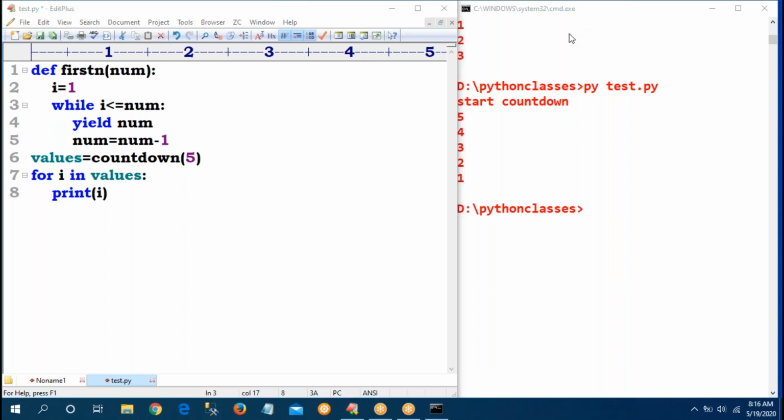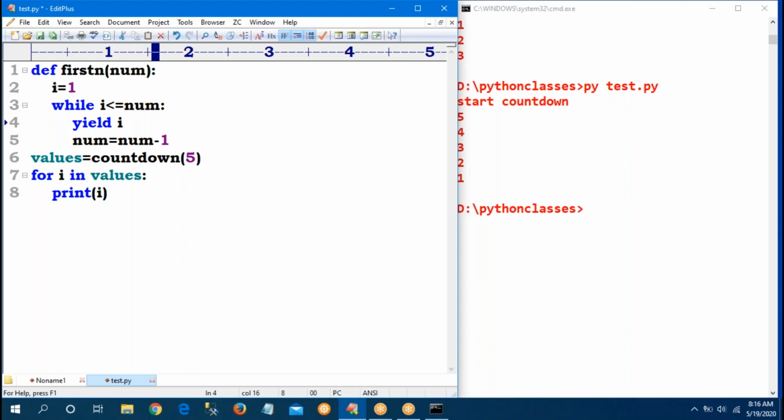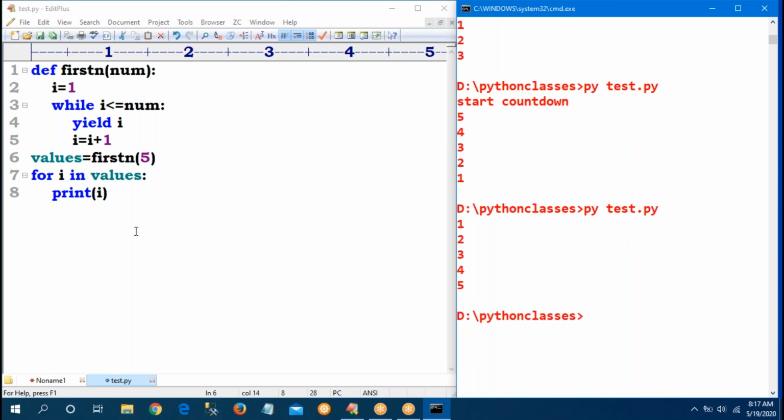Okay. So now, yield of number. Sorry, instead of number, yield i. So i will be generated. Now what I was doing is i equal to i plus 1. Observe carefully now. Which function am I calling? First n. First n of 5, 5 I am passing. i equal to 1. Yes, i less than or equal to number, yield of i. i equal to i plus 1. Now see, it is generating values 1, 2, up to 5.